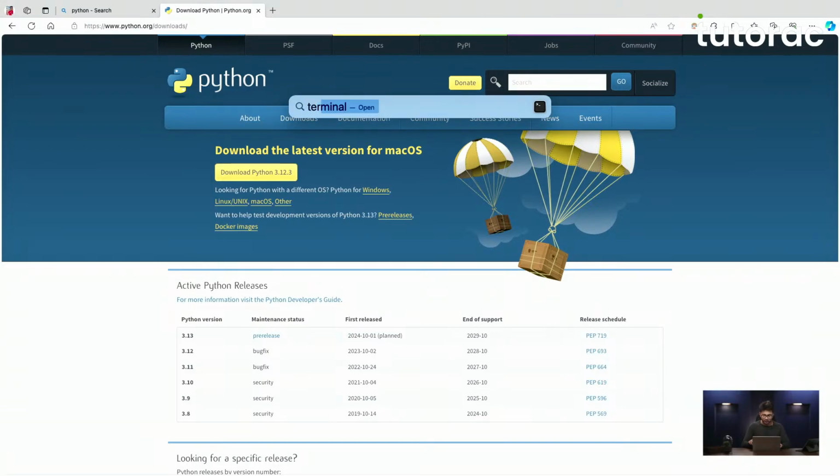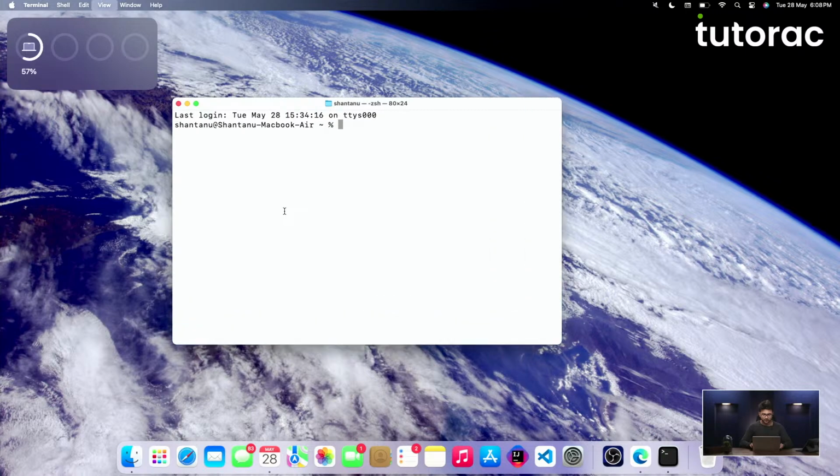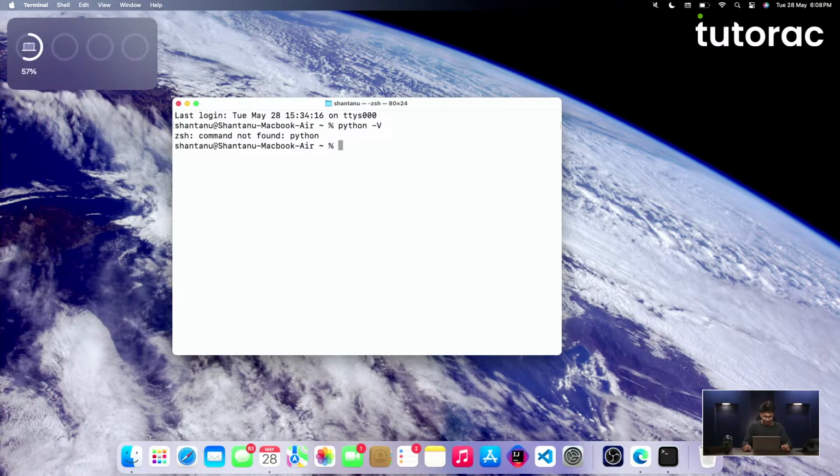Okay, the next thing that I'm going to do is open my terminal. And on my terminal, I will write python space dash and capital V. Okay, I know why this is happening, because in a Mac environment, whenever we have downloaded and installed Python, to access Python related information, we need to write python3. But in the case of Windows, you just need to write python. Even in Windows, if you write python3, it will work, but in Windows, python is just enough. But Mac usually wants you to write python3. Otherwise, there is no difference.